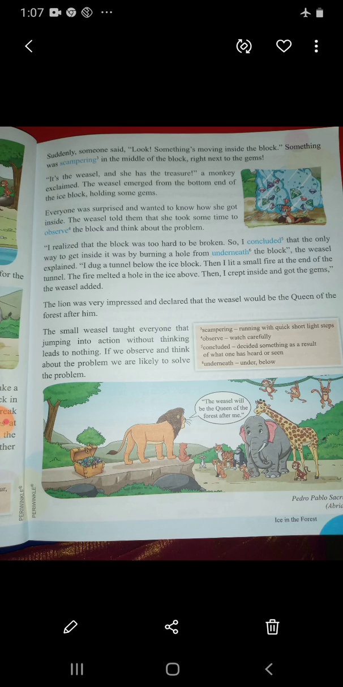When we come towards the moral of this lesson, we can say that we should think before we act. So here they have tried to explain that whatever step you take, before taking any step, just think about it and how you can solve the problem. Try to make some plan and then create your solutions.